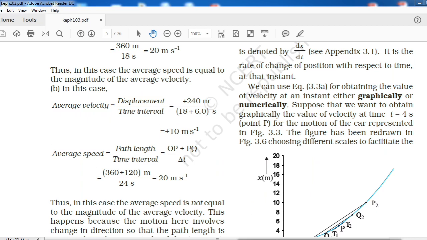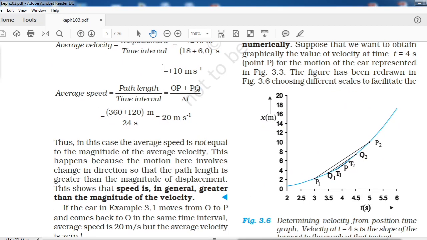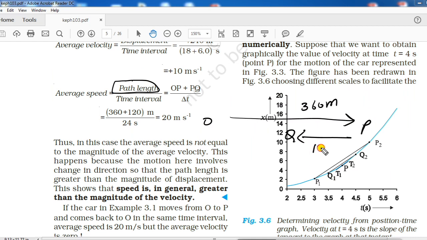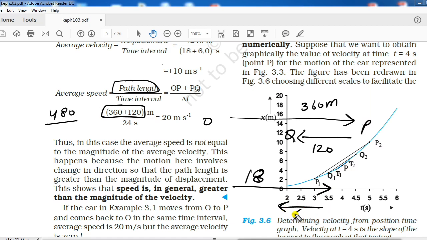After that, in the next part, you can see we calculated average speed. For average speed, total path covered. What is total path covered? First, from O to P, how much did we cover? 360 meter. From P to Q, we covered how much? 120 meter. Then 360 plus 120 gives you 480, divided by total time. For this distance, time taken is 18 seconds, and to move back, time taken was 6 seconds. 18 plus 6, 24, divided by 24. When you cancel them, you get 20.